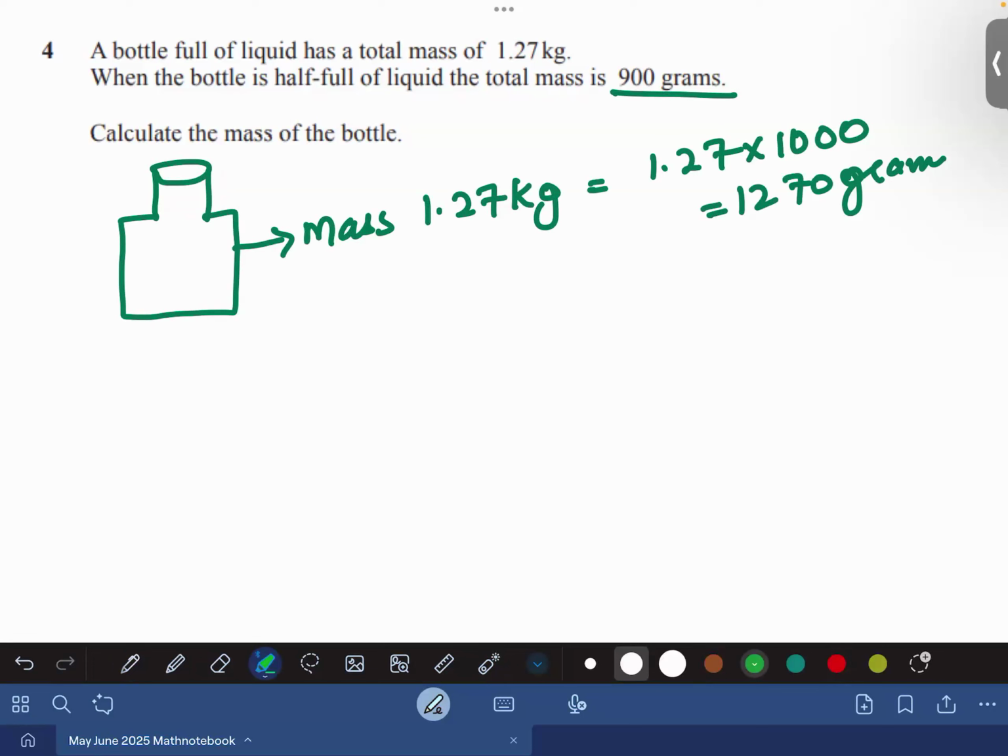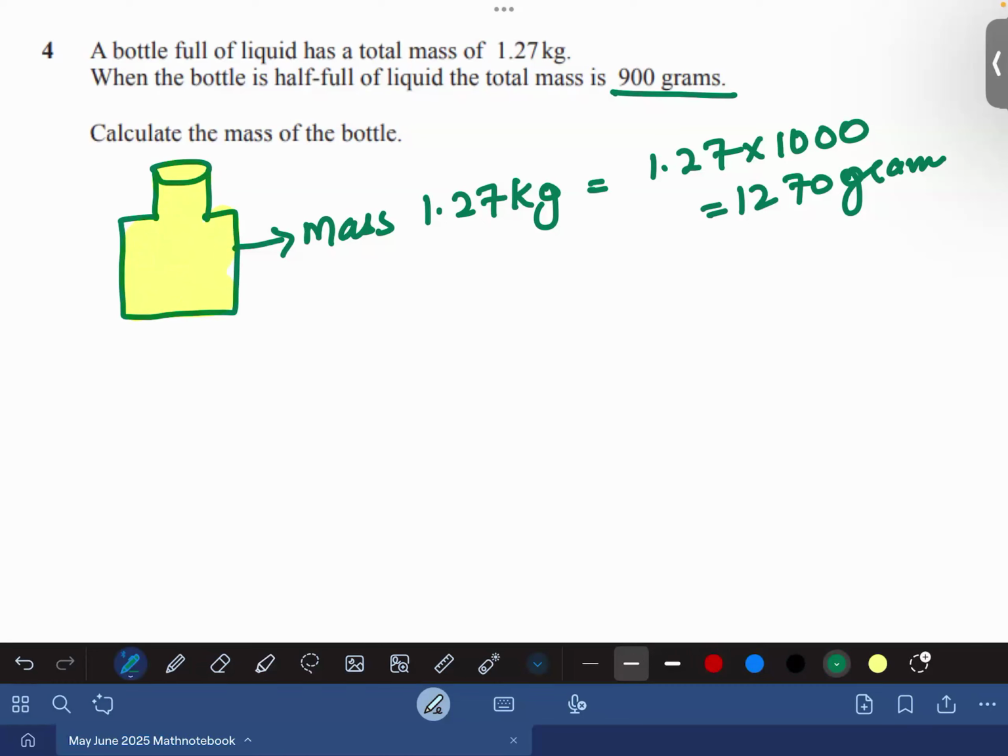Okay, when this is full. So everybody please pay attention. I am making a link so that you understand how to solve these questions in the paper. कि आपने पेपर में इनको कैसे solve करना है. Let me put the liquid full till the top. ठीक है, मैं top तक मैंने liquid डाल दिया.